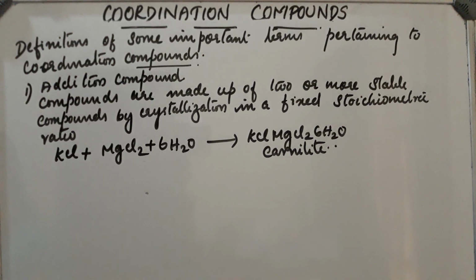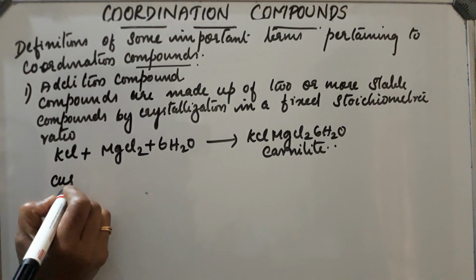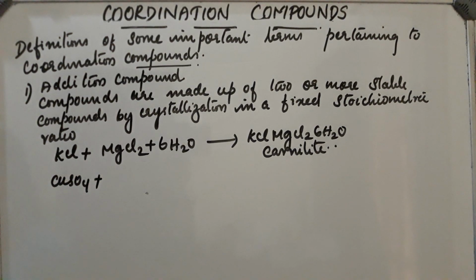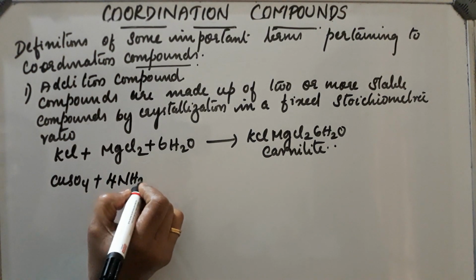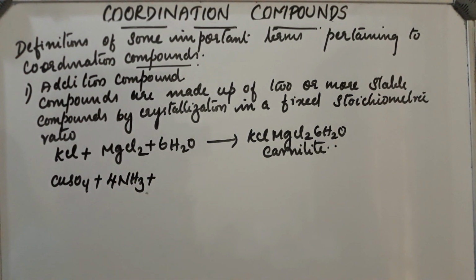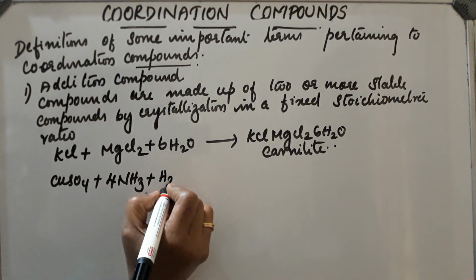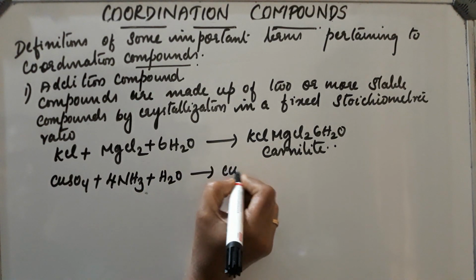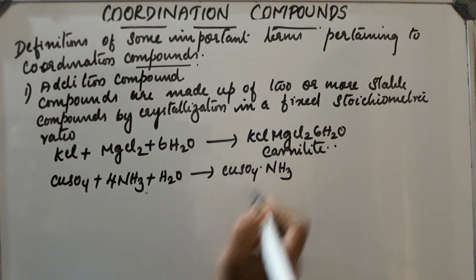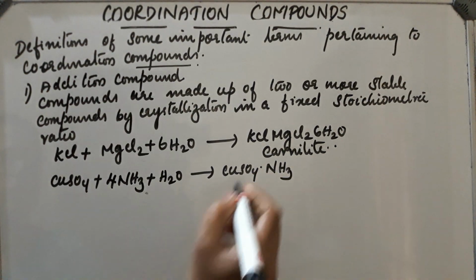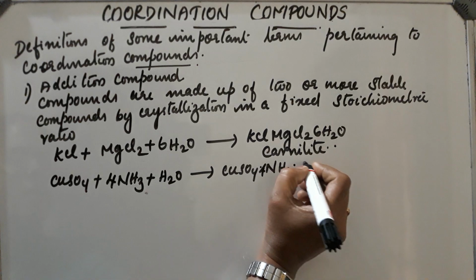Now, take another example, CuSO4, copper sulfate, with 4 molecules of ammonia and water. They form the compound CuSO4, 4NH3, H2O.